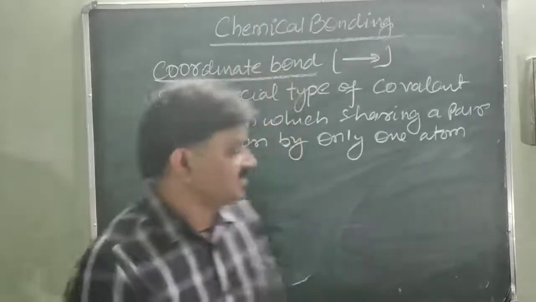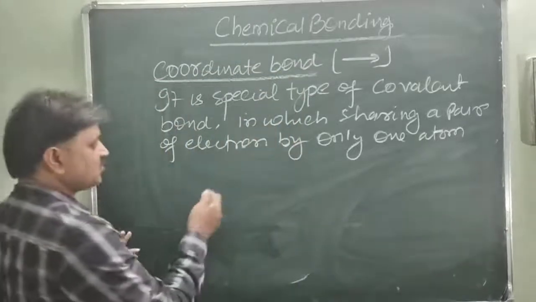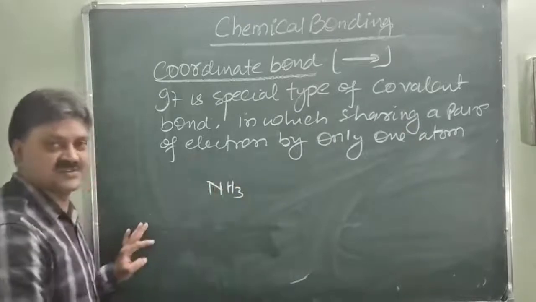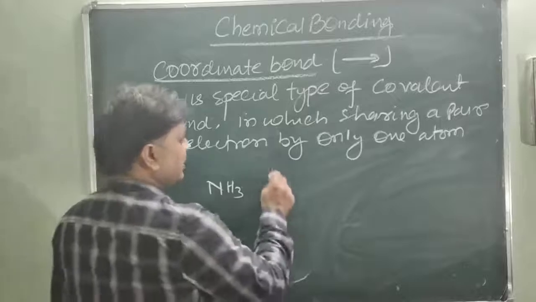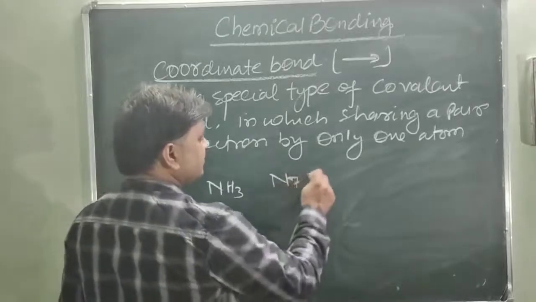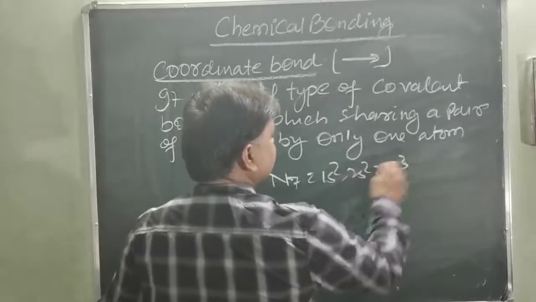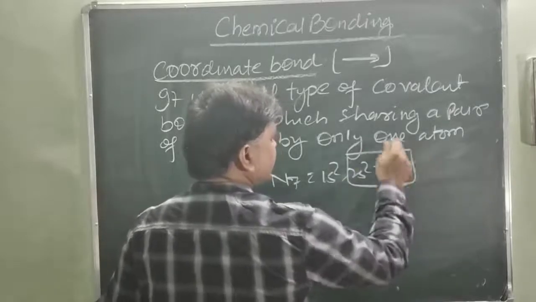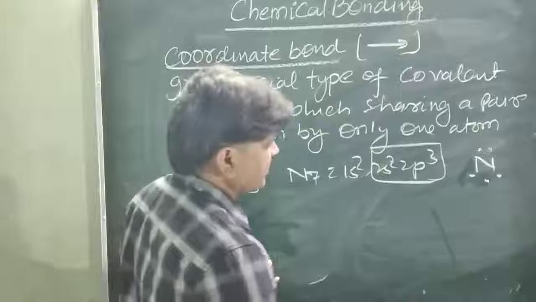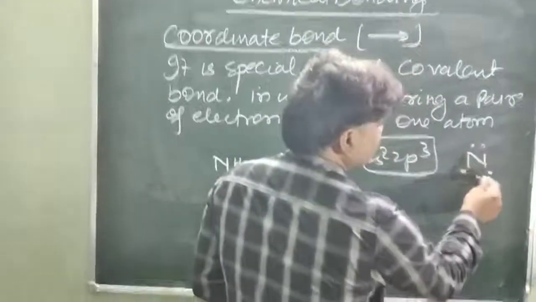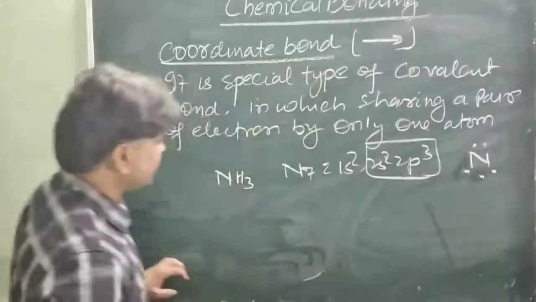For example, in the case of ammonia, NH3, you know how the NH3 formation takes place. You will see here nitrogen, atomic number 7, 1s2, 2s2 and 2p3. So in the outermost shell there are 5 electrons. So nitrogen having 5 electrons can be represented in this way. These are the 2 electrons and the 1, 2 and 3.